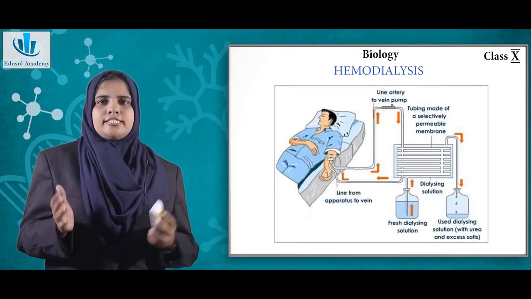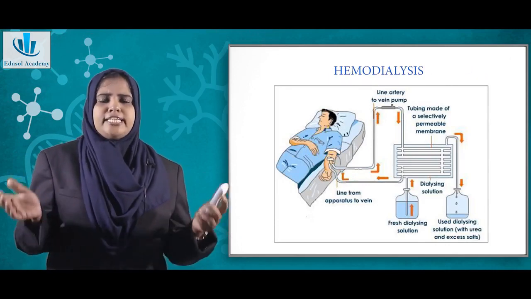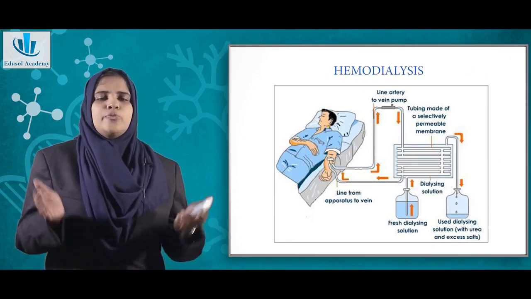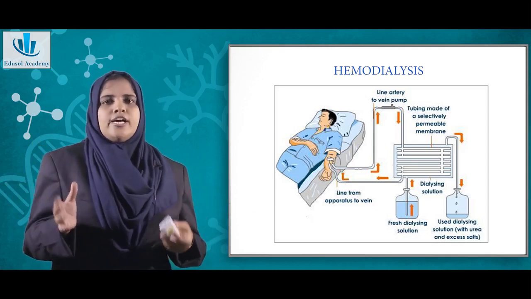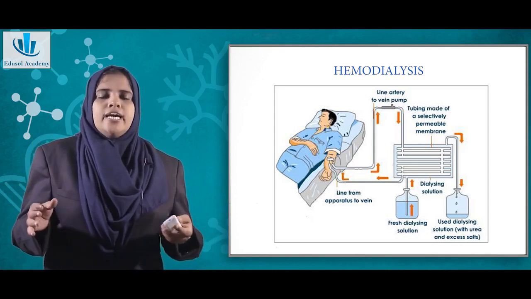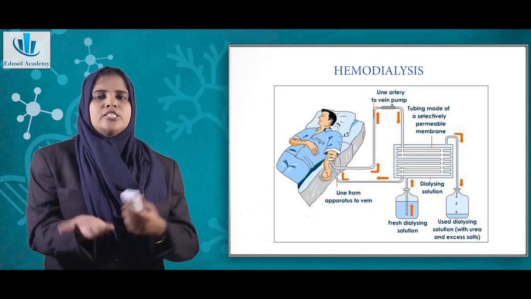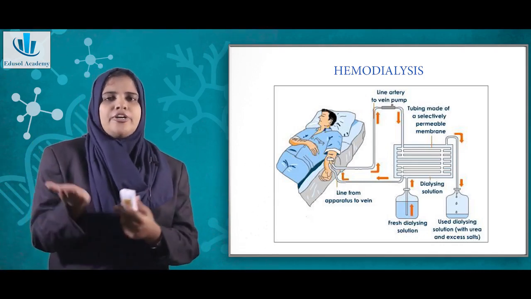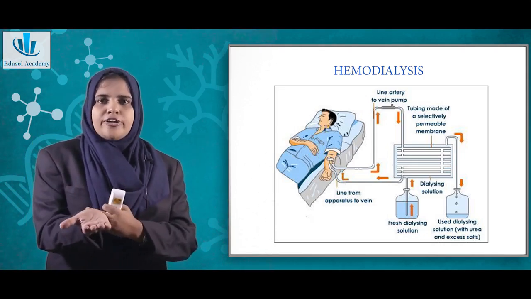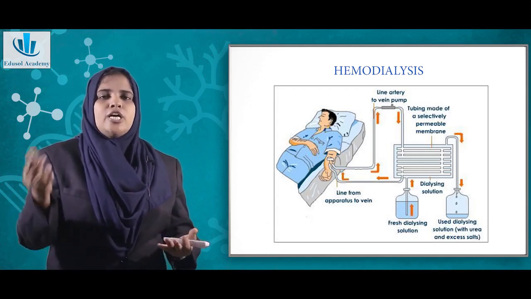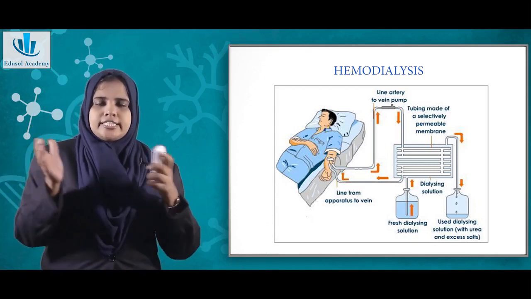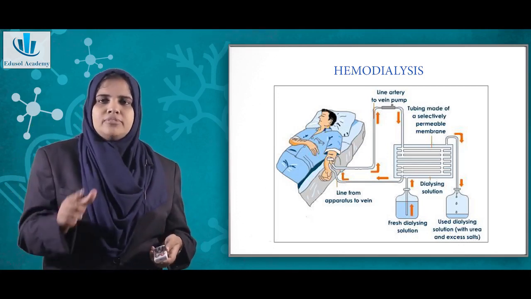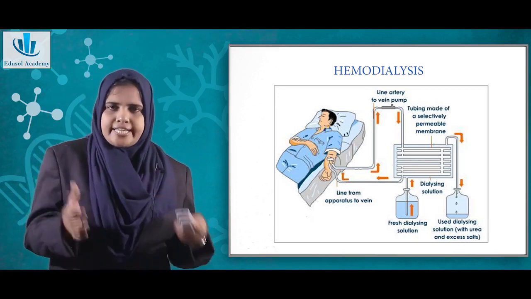Now, hemodialysis or the artificial kidney. In patients with kidney failure, this is the usual process that is done. You have an artery which is very superficial on your hand, called the renal artery. From this artery the surgeon will make a connection, and the blood is taken out.